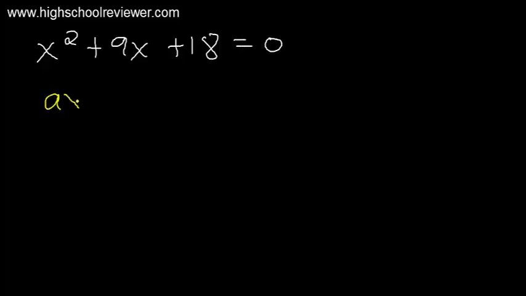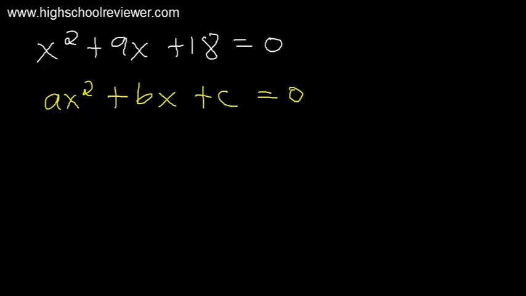Our next problem, we have x squared plus 9x plus 18 equals 0. This is of the form ax squared plus bx plus c equals 0.